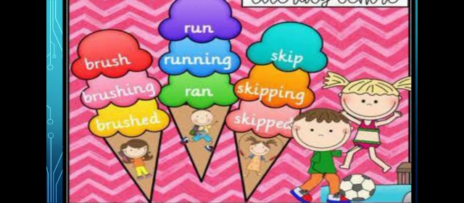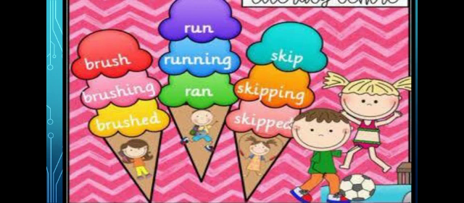The second form of skip is skipped. Looked, smiled, laughed, cried, sat, stood, knocked, jumped, played, clapped. These are the second form. The second form of go is went. The second form of run is ran.